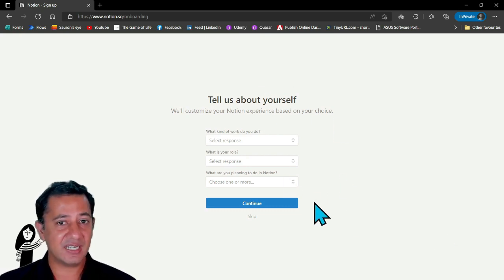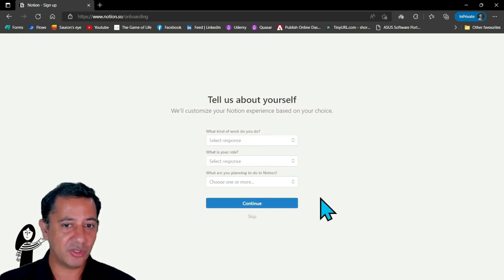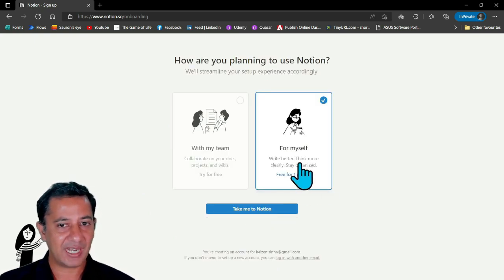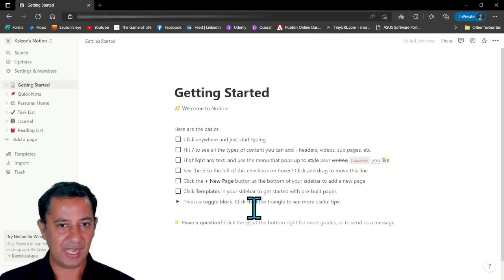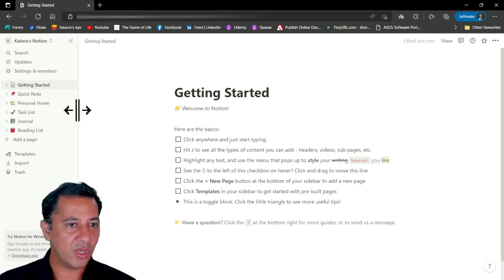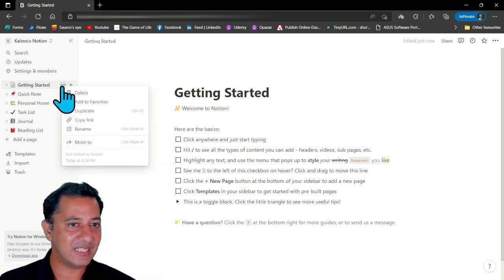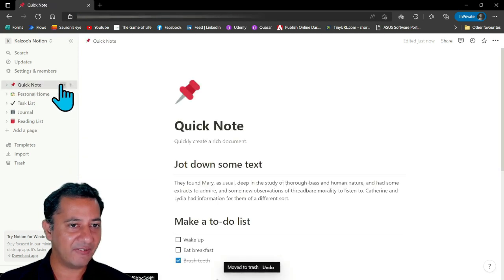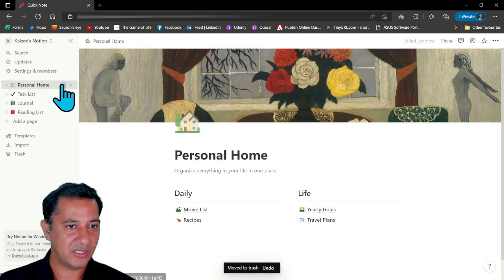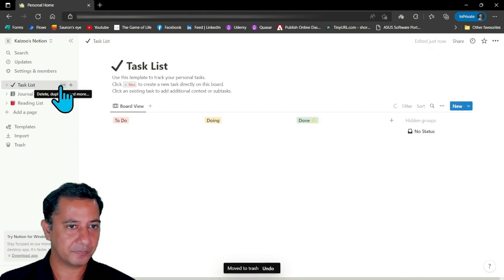Over here, it's asking us to tell them about yourself. You can just skip this, right? And then pick the For Myself option when it asks you how you're planning to use Notion. And there, my poor son is now signed up as a member of Notion. What you can do is, first of all, just delete these links on the left-hand side just to clear up the clutter.